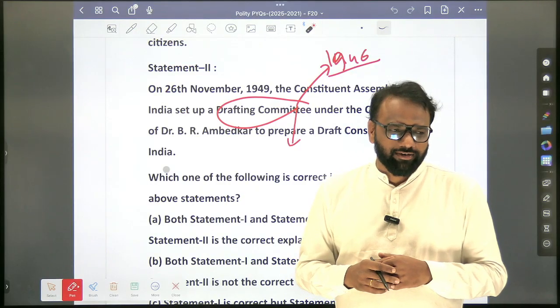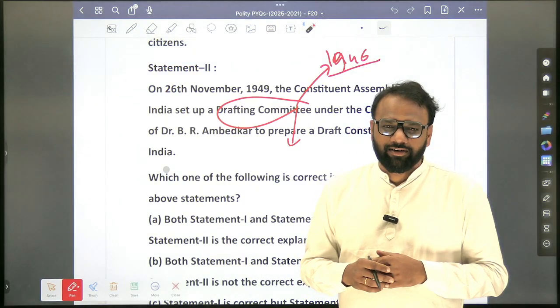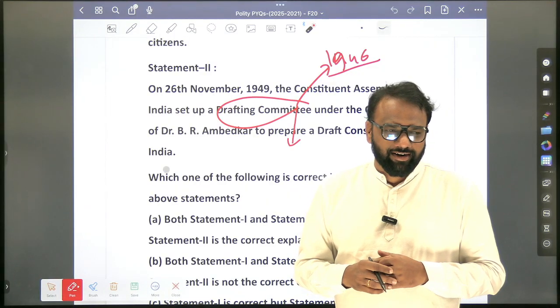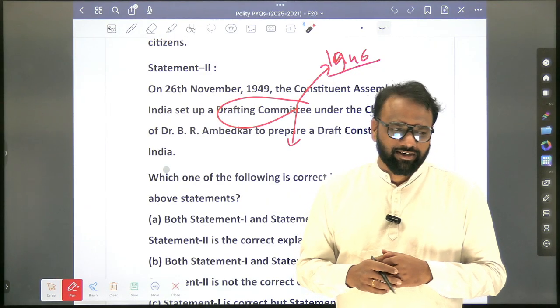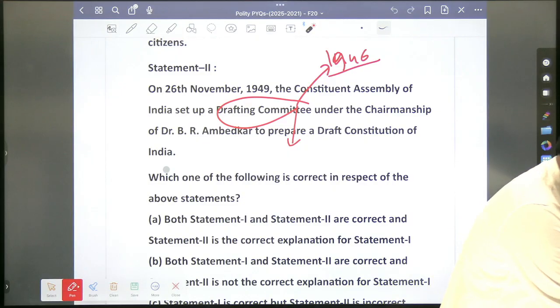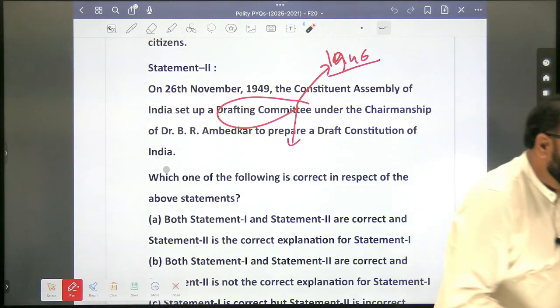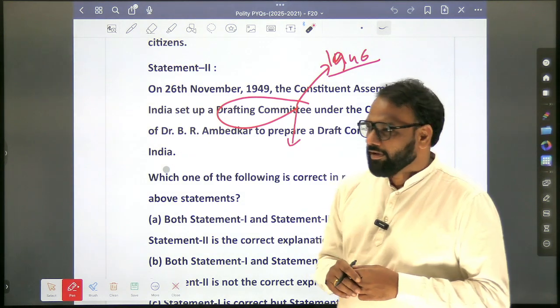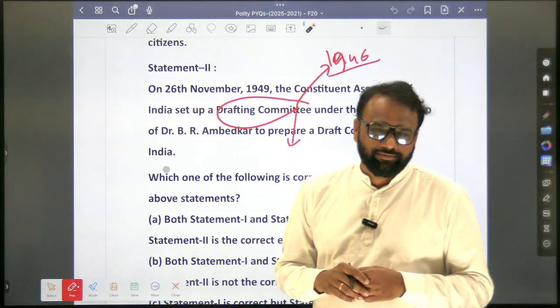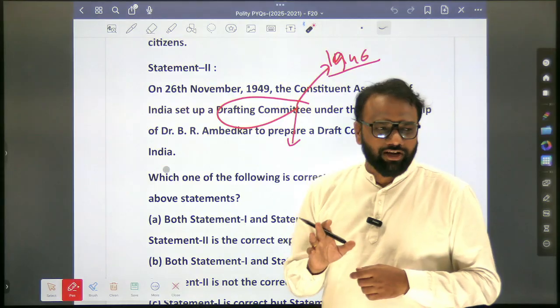Sadadullah. Okay. Next. Iyengar. Which Iyengar? Krishnamachari. Next. Madhavan. Okay. So here drafting committee is important.